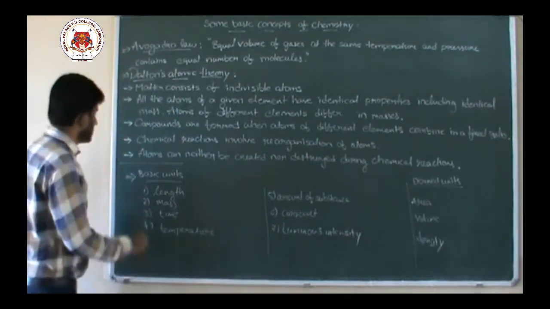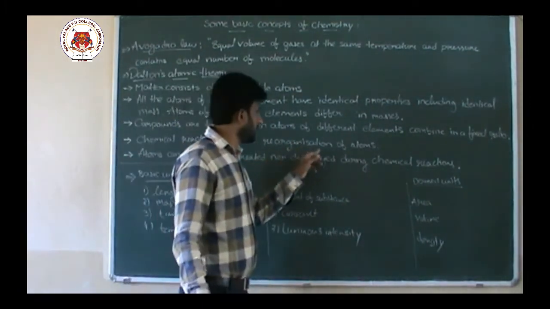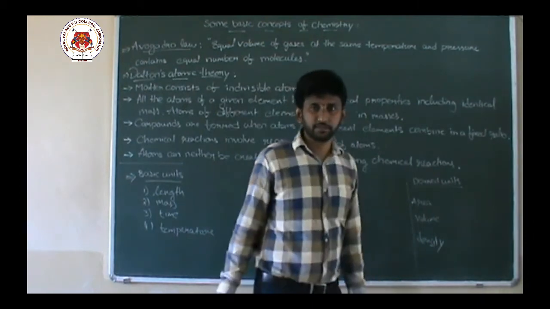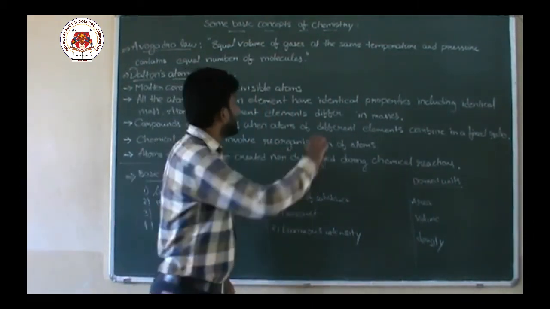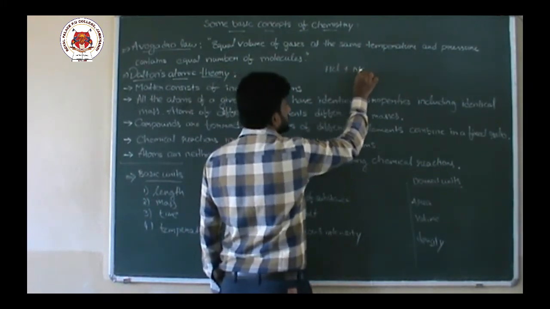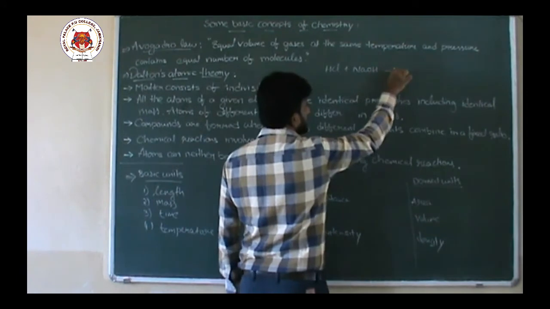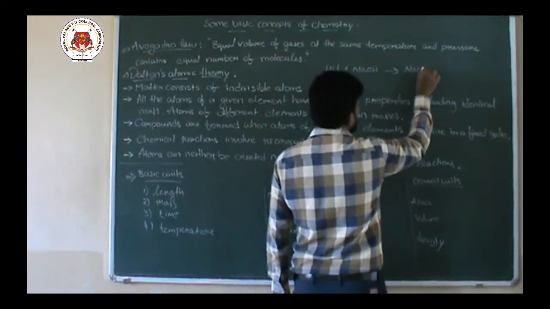Next point. Chemical reactions involve reorganization of atoms. Meaning is what? For example, if I write HCl plus NaOH, it is a chemical reaction, acid-base neutralization. What you will get is NaCl and water.